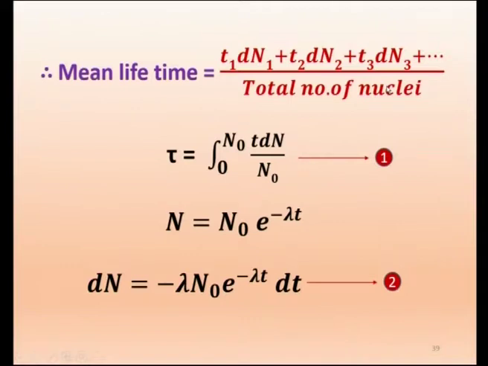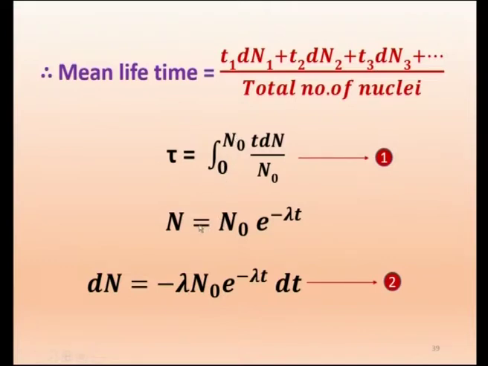The total number of nuclei at the origin of time is N0. At the origin of time, when the rock was just created, N0 nuclei are there, and as time passes they decay one by one. Therefore, the total is N0. We are integrating from 0 to N0, because dN is the variable, the number of nuclei. So 0 to N0 is the total number of nuclei, the lower limit and upper limit.